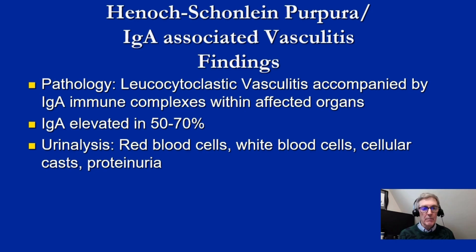The serum IgA is elevated in about 50 to 70% of the patients. So we talked about getting immunoglobulin assays as part of our lab workup, and this is why, to look for this. The urinalysis frequently can show red cells, sometimes white cells, and cellular casts. Most often there's not a lot of proteinuria, but there can be, and if there is, we address it.